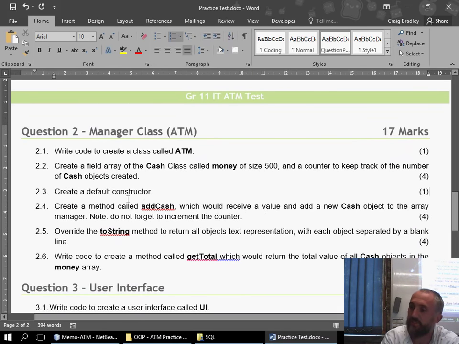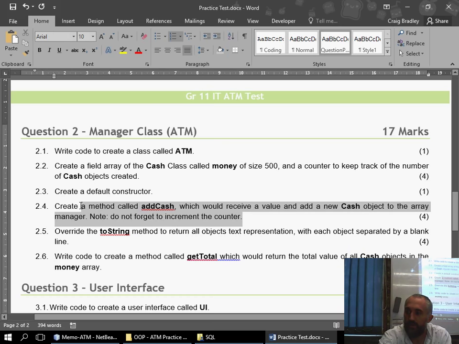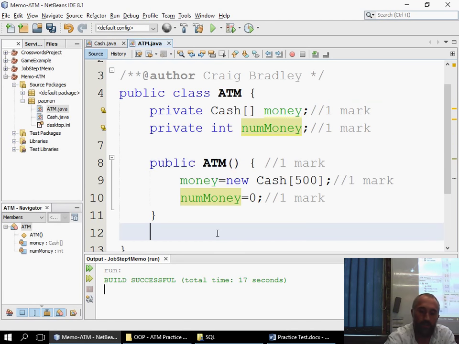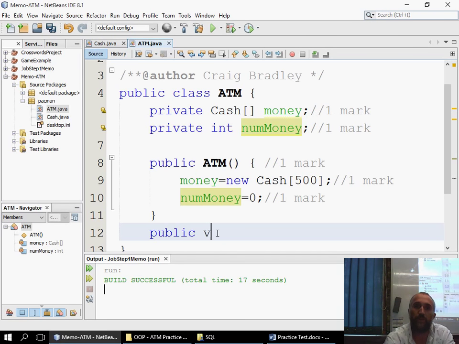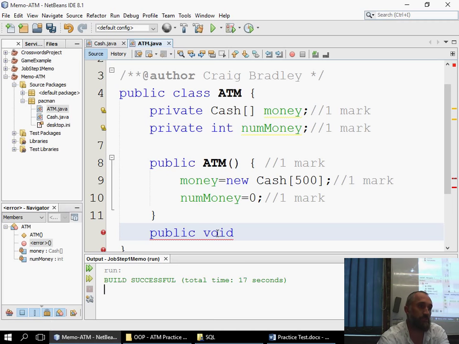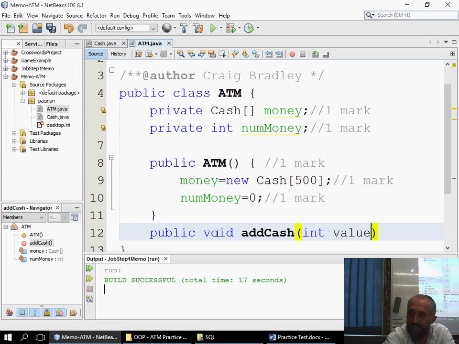Now the next question says create a field called cash, sorry, done that. Create a method called add cash that will receive the value of the new cash and add it to the array. Do not forget to increment your counter. So firstly, it is a void because it doesn't say return anything. And Connor, come, focus. It's void because it's not returning anything. And so we're going to say add cash. We're going to receive through the value.